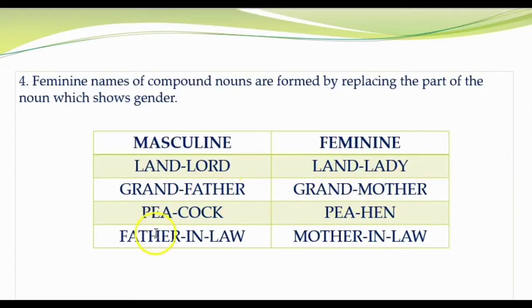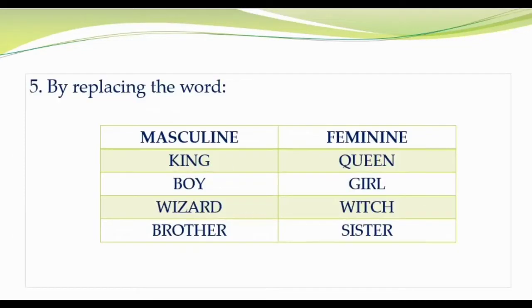Now this one we can find a bit easy, because we have to focus on the word which shows the gender. So we can easily convert that into feminine. Lord becomes lady, father becomes mother, cock becomes hen. Number 5, by replacing the word, which means the whole word we have to change. For example, king becomes queen, boy, girl, wizard, witch, brother, sister.